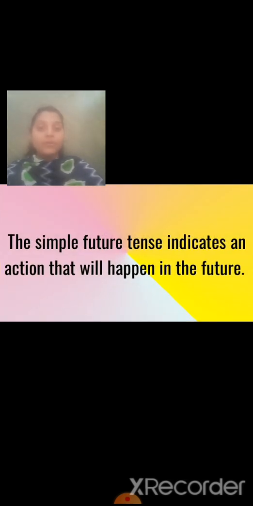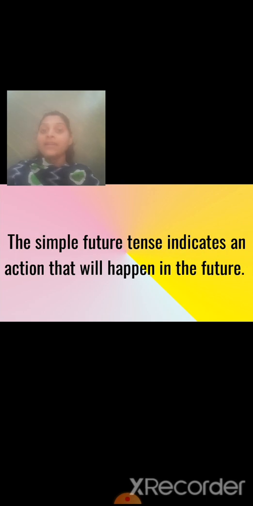The simple future tense indicates an action that will happen in the future. What the simple future tense tells? That the action which is going to happen in future. See, now we have seen simple past tense. In that, action which has already happened, that means the action which has already happened yesterday or day before yesterday or 1 month before. Such type of sentences are called simple past tense.